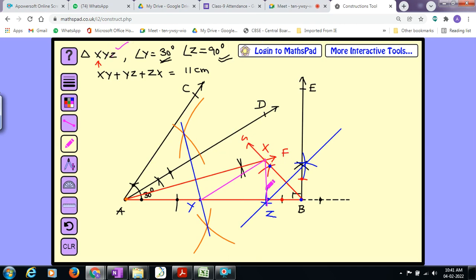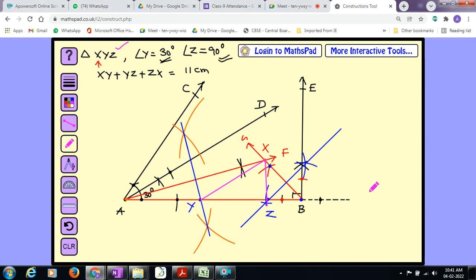Do you agree with me? XYZ is the required triangle, I say. Do you agree with me? Yes or no? Please respond. You have only two options: agree or disagree. Yes, sir. If you agree with me, you need to give justification also.